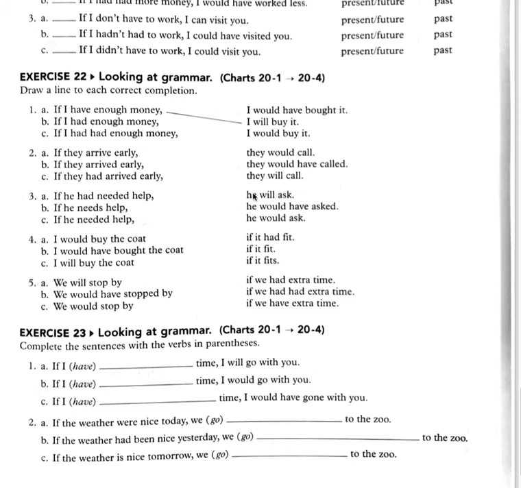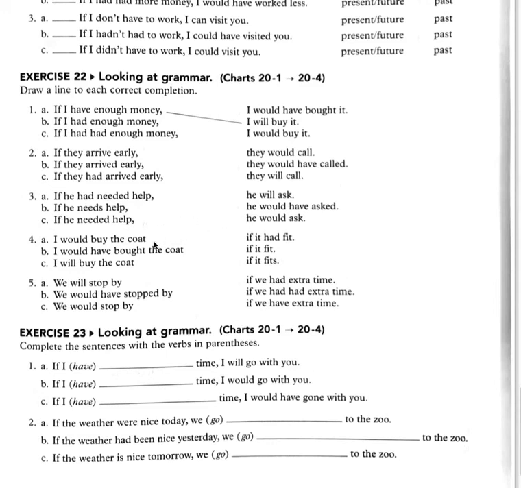This is present, real in the present future. Letter C. If he needed help, he would ask. Because here the if clause verb is in the simple past. So in the result clause, would and the simple form of the verb. So if he needed help, he would ask.